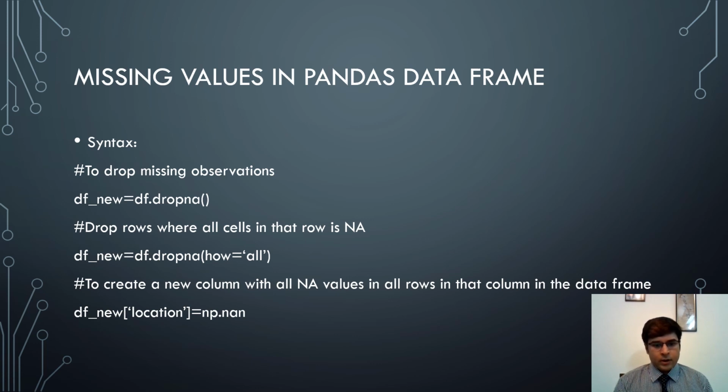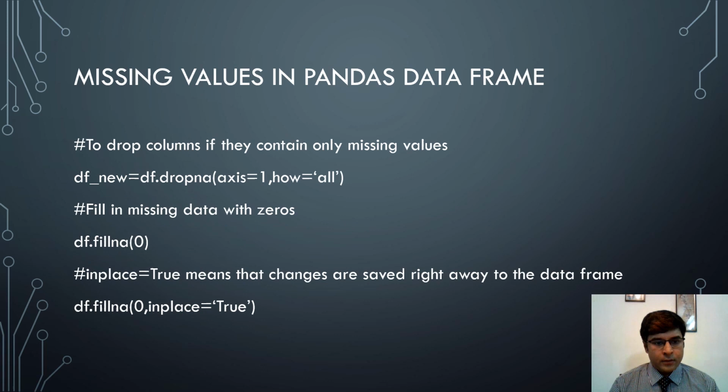Next, to create a new column with all NA values in all rows of the data frame, that means we create a new column with all not-a-number values, we type df_new location, or that column name, is equal to np.nan. It will create a new column location with all values as NaN. Next, in a similar way, if you want to drop columns if they contain only missing values, we can type df_new is equal to df.dropna and specify axis is equal to 1 and how is equal to all.